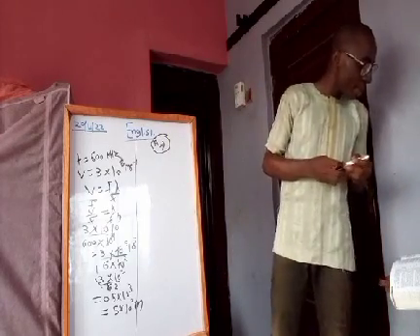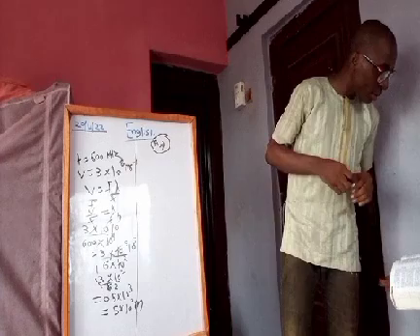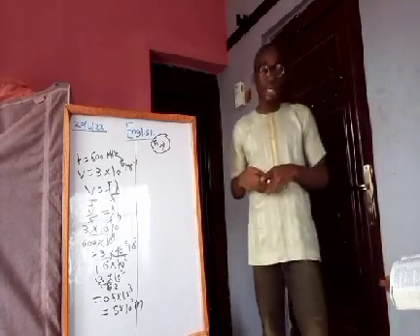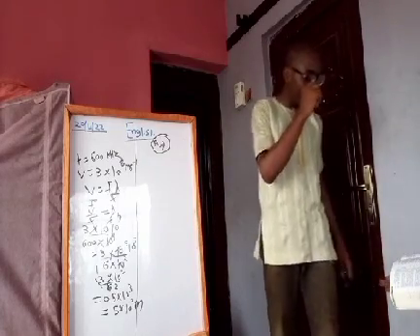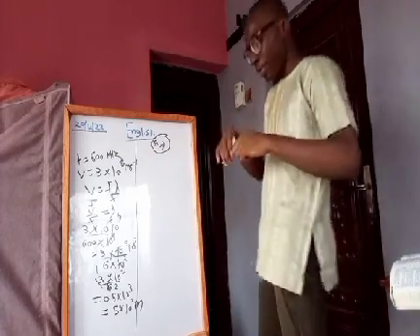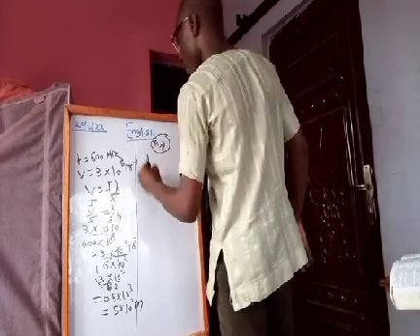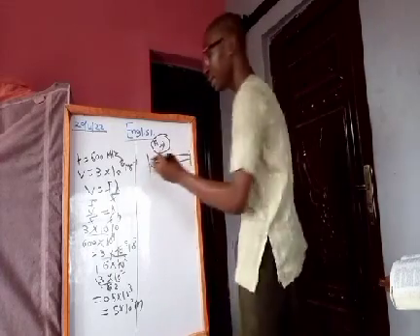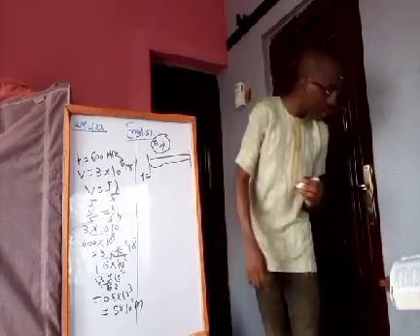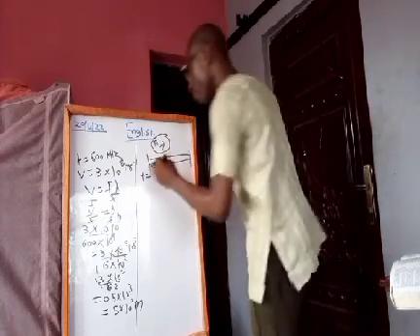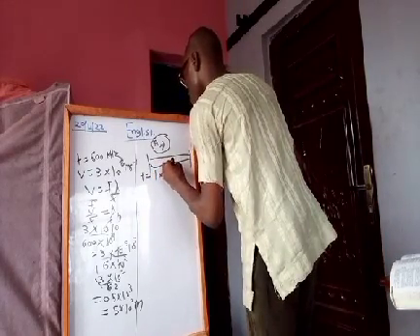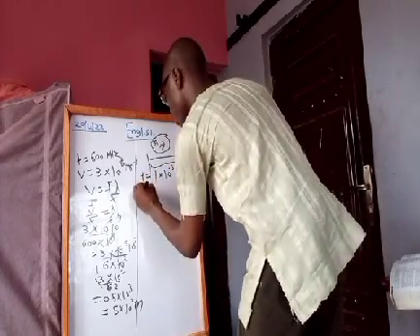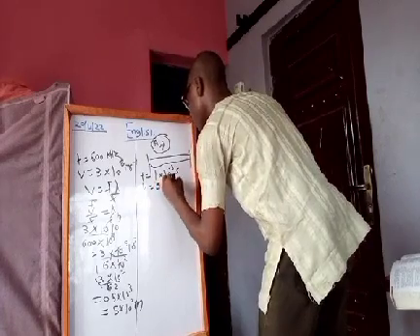Then lastly, we'll talk about another calculation. Number 7: a wave sent out from its source is reflected back to the source in 1 times 10 raised to the power minus 3 seconds. So now we have a wave. This wave is sent to the source and then it comes back to the source. The time taken is 1 times 10 raised to the power minus 3 seconds. Now they said the velocity of the wave is 3 times 10 raised to the power 8 meters per second.